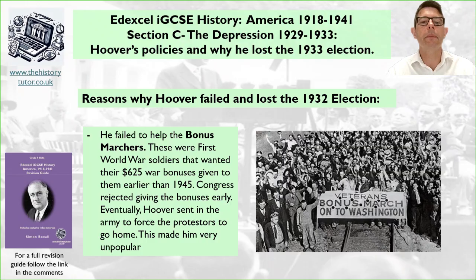A famous event where he upset the people was the Bonus March. These were the First World War soldiers who wanted their $625 war bonuses given to them earlier than 1945. Congress rejected giving the bonuses early, but eventually Hoover sent an army to force the protesters to go home. This made him very unpopular.